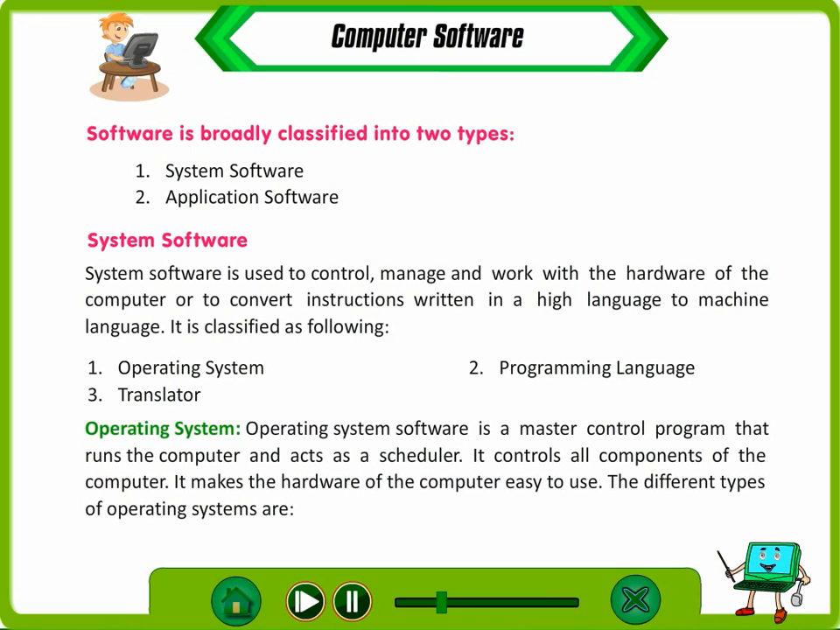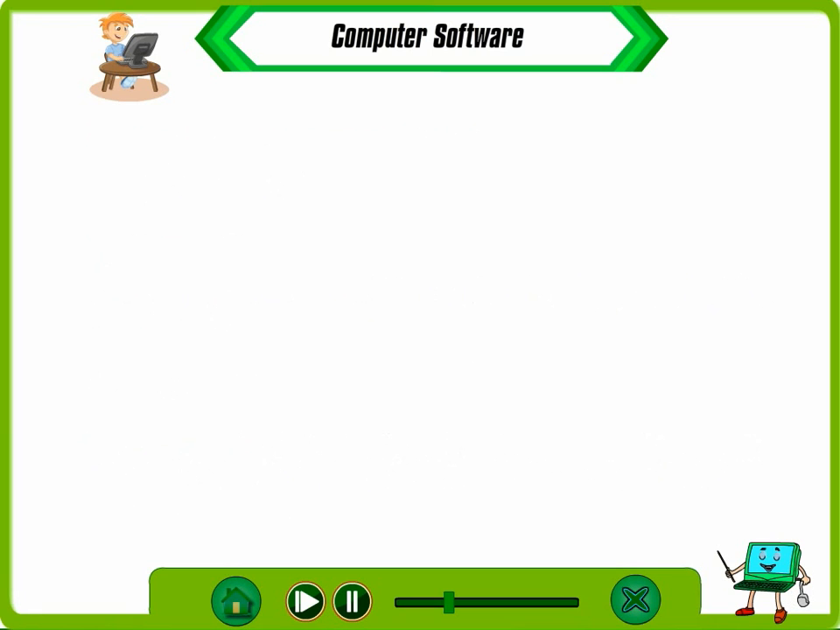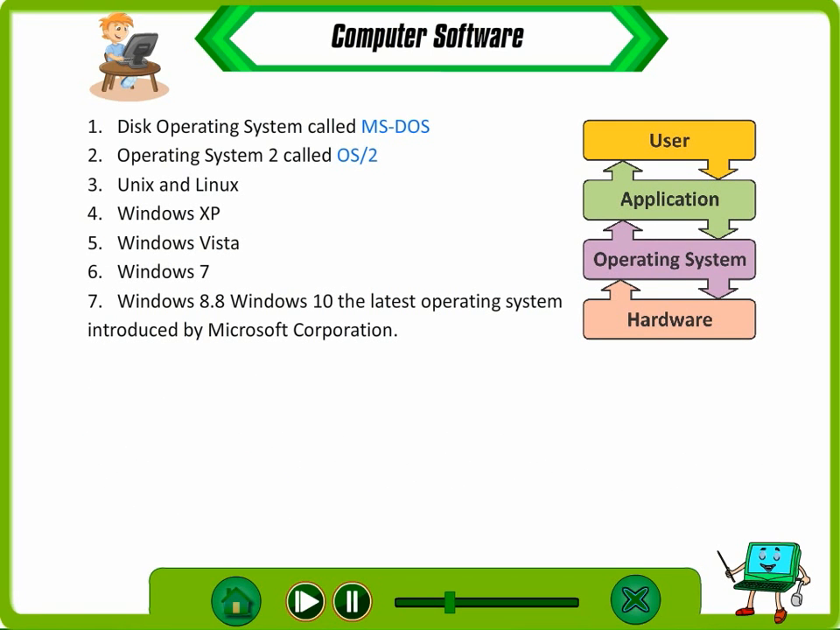Operating system. Operating system software is a master control program that runs the computer and acts as a scheduler. It controls all components of the computer. It makes the hardware of the computer easy to use. The different types of operating systems are: disk operating system called MS-DOS, OS/2, Unix and Linux, Windows XP, Windows Vista, Windows 7, Windows 8.1, and Windows 10, the latest operating system introduced by Microsoft Corporation.